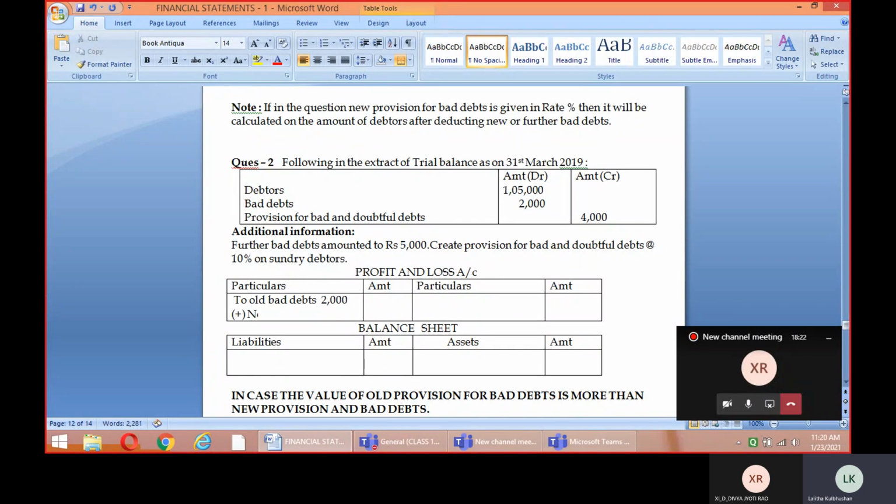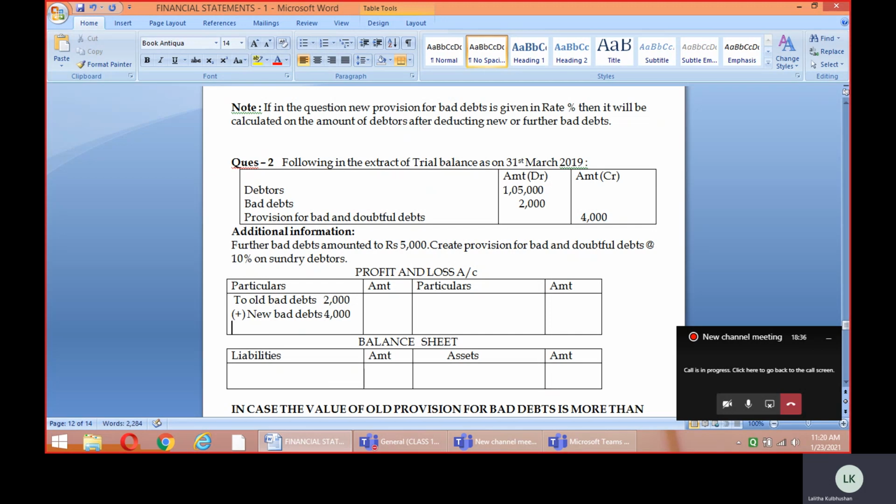And the next thing is we are supposed to add the new bad debts. The new bad debts given to us in the question is how much? That is 4,000. Now the new provision created, obviously that also accounts to the total value. So let's add the value of the new provision as well. Now the question arises: how to calculate the new provision?